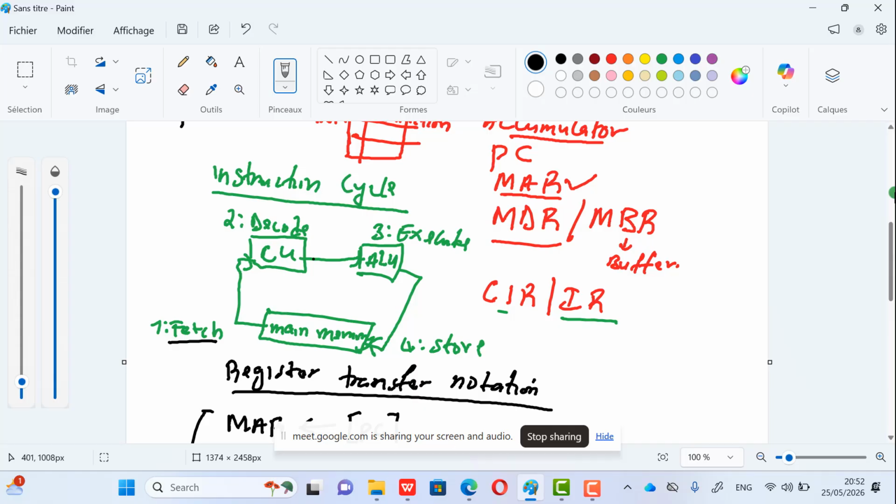If you go back to this cycle, you see that step 3 is at this level. So it's the ALU that is performing the execution. It can be an arithmetic or logical operation. So decoding here simply means determining which operation is to be performed on a particular data. So this is what happens here.